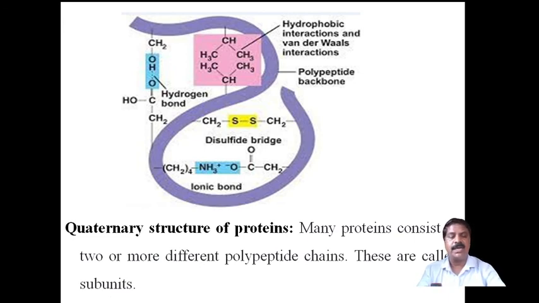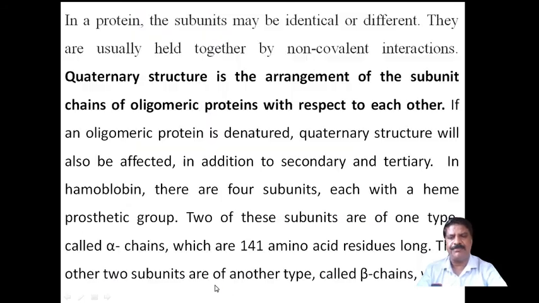Two or more subunits or chains are combined together to form a structure. Therefore many proteins consist of two or more different polypeptide chains. These are called subunits. And in a protein, the subunits may be identical or different. It may be identical, with the same subunit structure, or different.